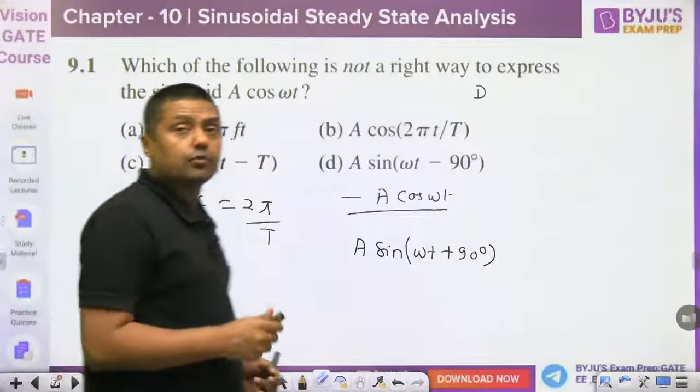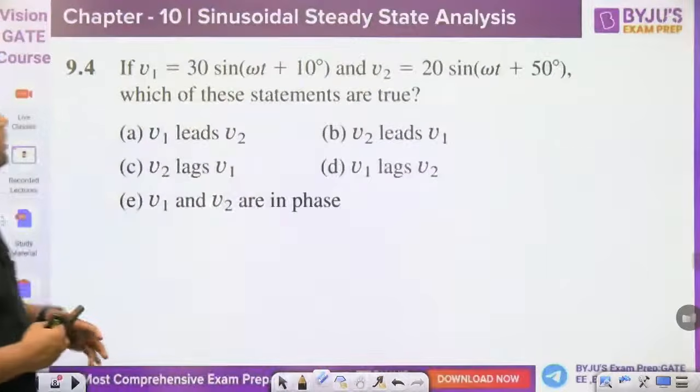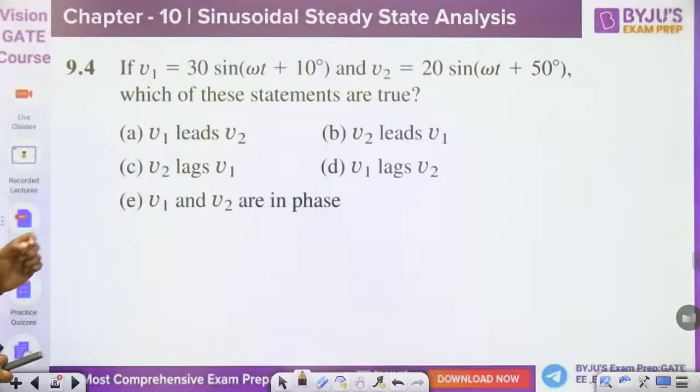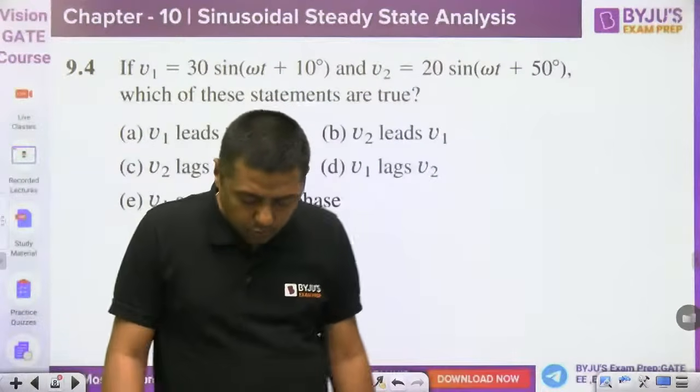Okay. Second, quickly give me the answer for all these questions, guys. Then, if V1 is equal to 30 sine of omega t plus 10 degree and V2 is equal to 20 sine of omega t plus 50 degree, which of these statements are true? V1 leads V2, V2 leads V1, V2 lags V1, V1 lags V2, V1 and V2 are in phase. Which answer is correct for this question?